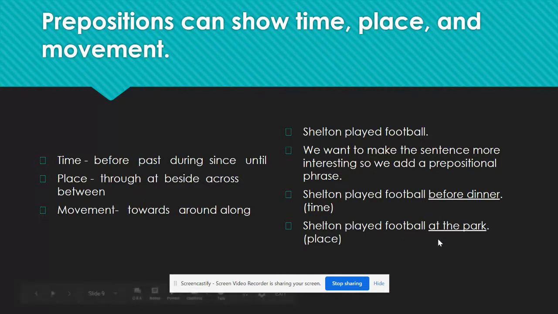Shelton played football at the park. So at is the preposition. The park or park is the object of that preposition. It's telling us where Shelton played football. Okay, so just keep those things in mind. What a prepositional phrase does. Look for key words. Again, be thinking of what information tells us where, when, and how something is happening. All right, well, that's the lesson for today.